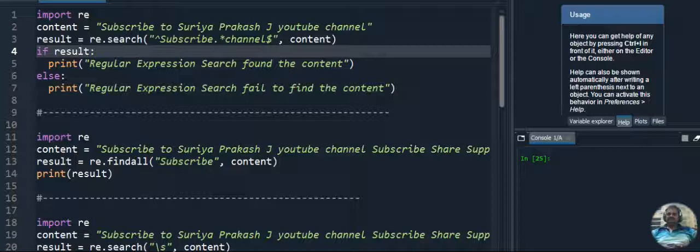Today's video is on regular expressions. When we start, we use a lot of things with regular expressions. I will tell you some examples. Searching a string in a paragraph: we use a regular expression for searching a particular string in a paragraph. Searching the starting string and ending string in a given paragraph, whether that particular content is there or not, is possible with regular expressions.